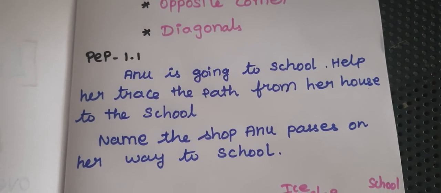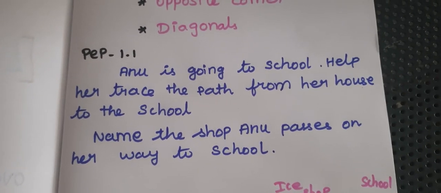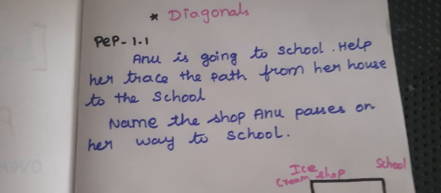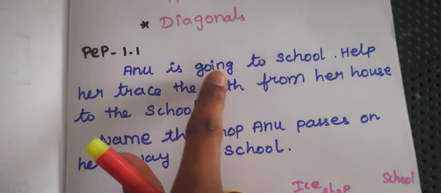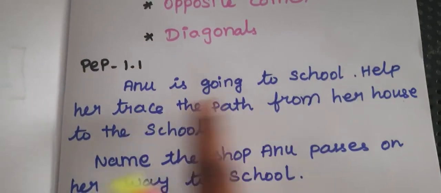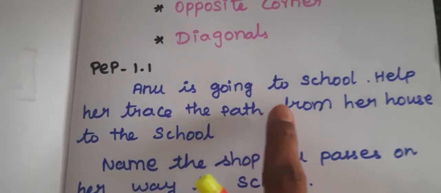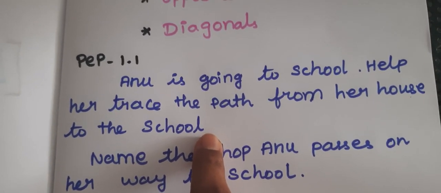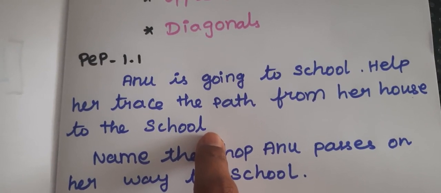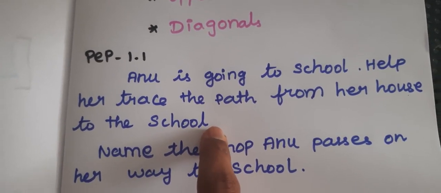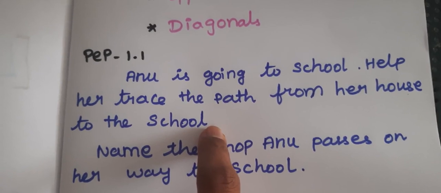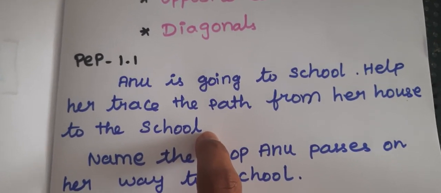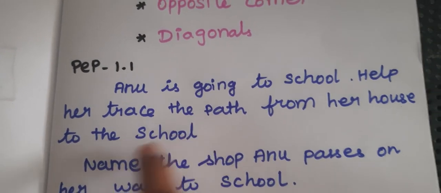Now all of you take your Studio, page number 1. The first activity is the PEP activity. See here, Anu is going to school. Help her trace the path from her house to her school. Now all of you take your pencil and trace that path.